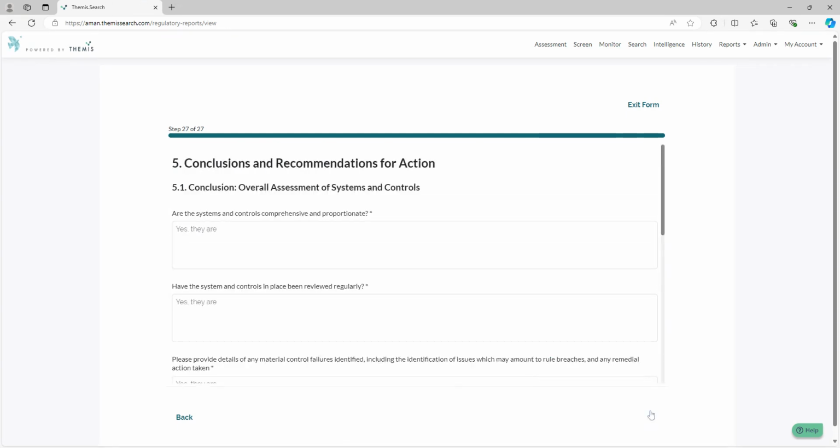And you will also be able to provide information on conclusions and recommendations for actions. Once you've completed the form, you will then be able to electronically sign it and download a copy of the report as a PDF, and then you submit it to the relevant authorities.